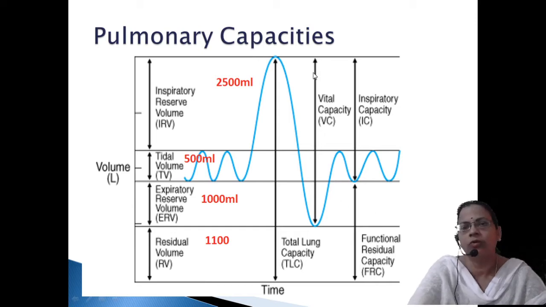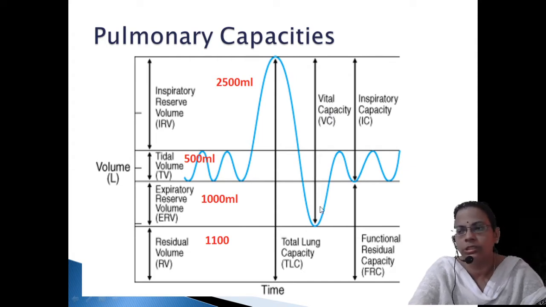Then we will go for vital capacity. Vital capacity means this whole range. So what does that mean? This is forceful inspiration. This one is tidal volume. This one is forceful expiration. So how will you calculate all those things?